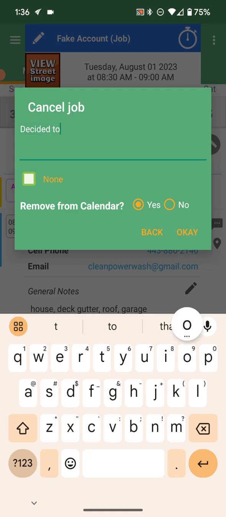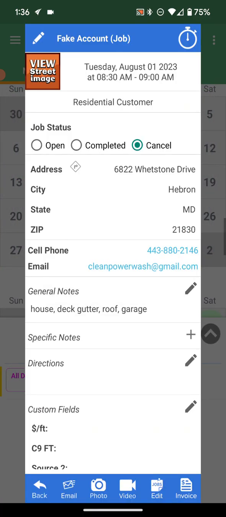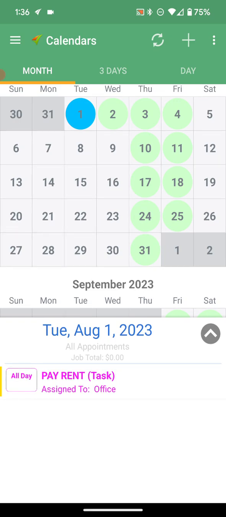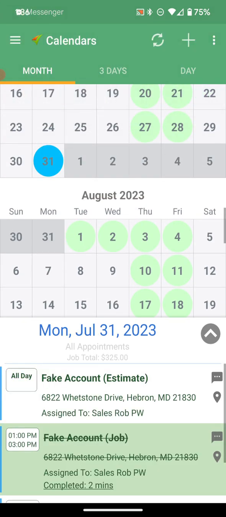Decided to do it himself. Okay, so now it's disappeared. That is something that would definitely need to be taken care of here. But anyways, that is the vast majority of what we do in DCF.